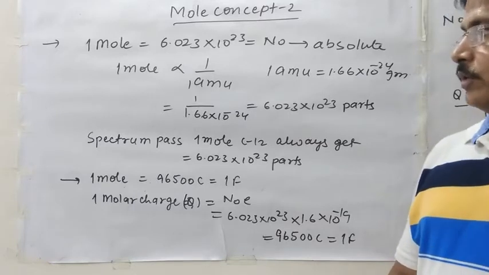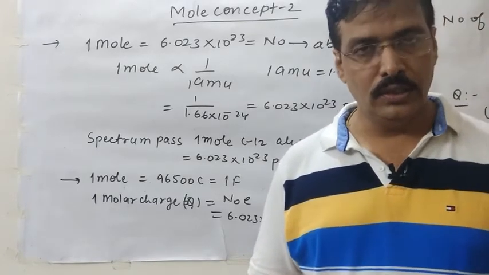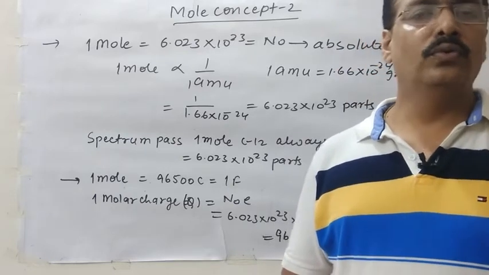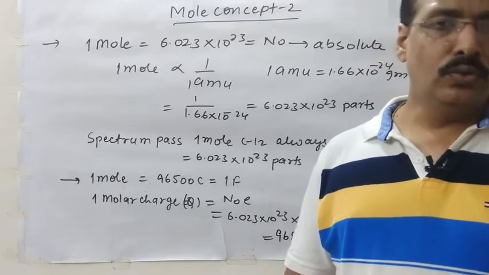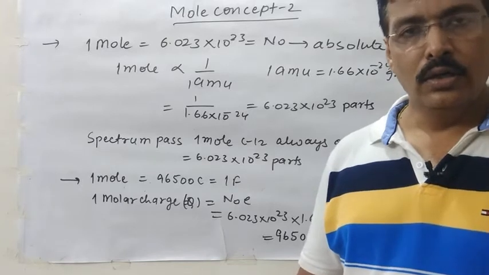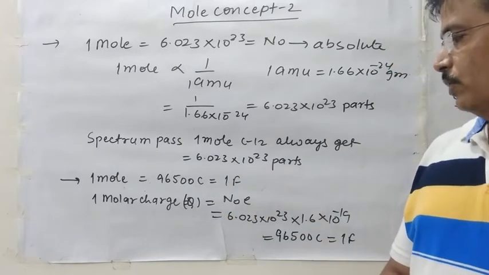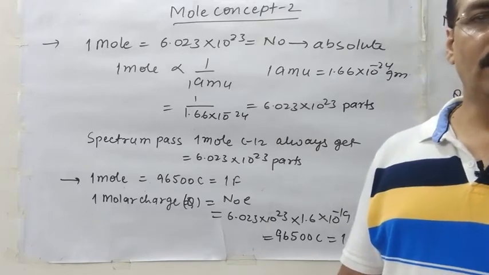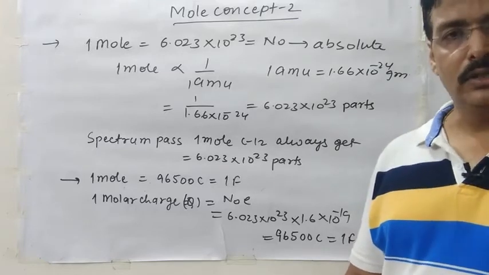Clear? So in this way we found out how 1 mole is equal to 22.4 liter, how 1 mole is equal to 400 ml, how 1 mole is equal to atomic weight or molecular weight, and how 1 mole is equal to Avogadro's number or N naught. Clear? Now the last one, how 1 mole is equal to 96500 coulomb or 1 farad. Now after that we come to some points related to the mole concept. Now see it.